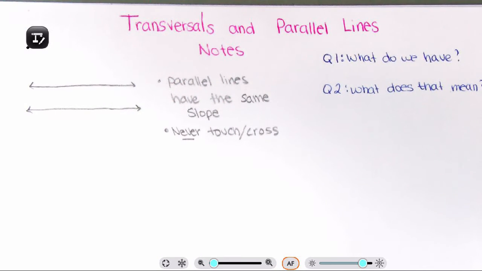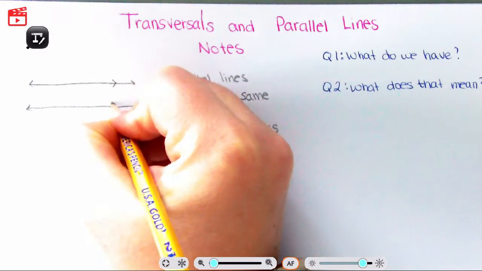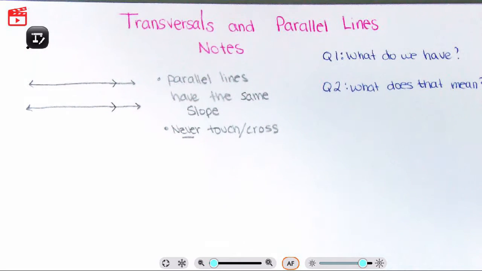Whenever you see parallel lines, in the instruction you're either going to see, given these parallel lines, so sometimes they will tell you in the directions that you have parallel lines, or if they don't tell you, you have to have these little arrow tick marks to show that they are parallel lines. If they do not tell you in the directions or show you these tick marks, you cannot assume that they are parallel lines. You have to have been given that information.